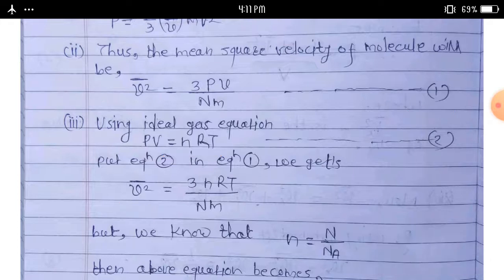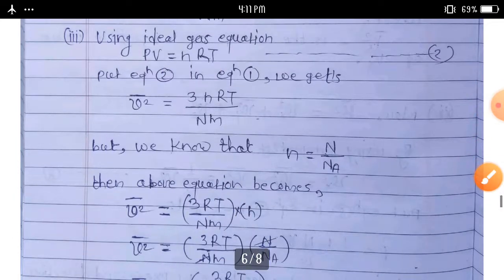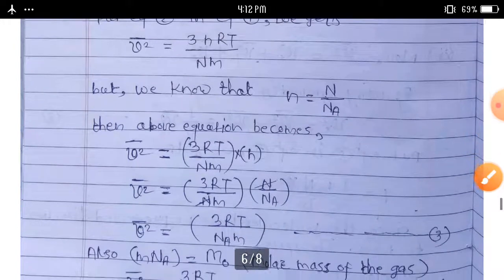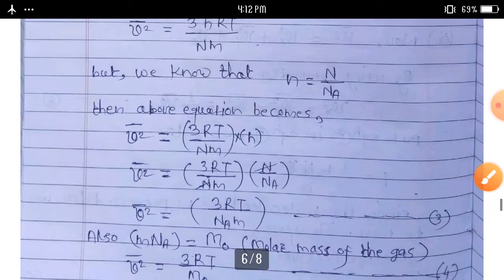But we know that small n is equal to capital N upon N_a. Then the above equation becomes v square bar is equal to thrice RT upon capital N into m into n.